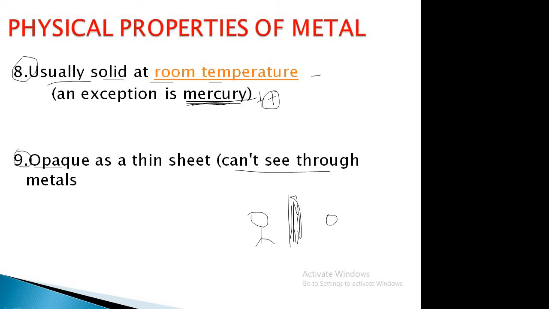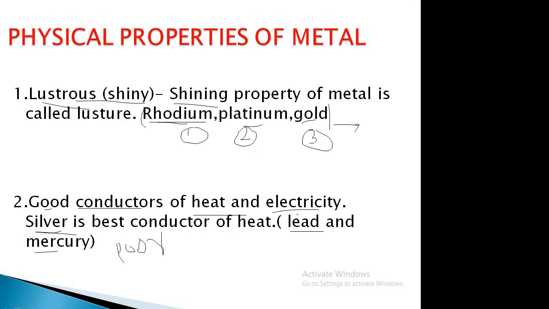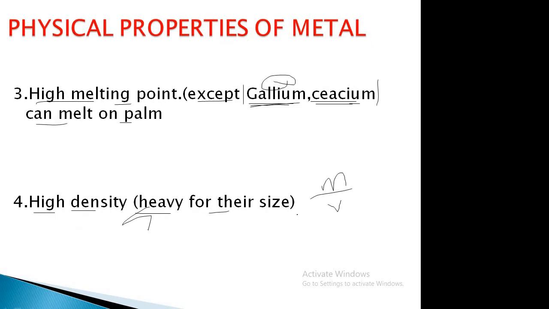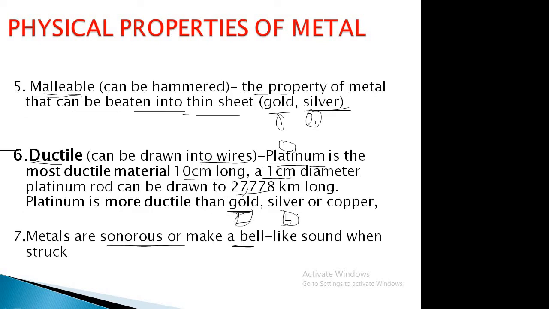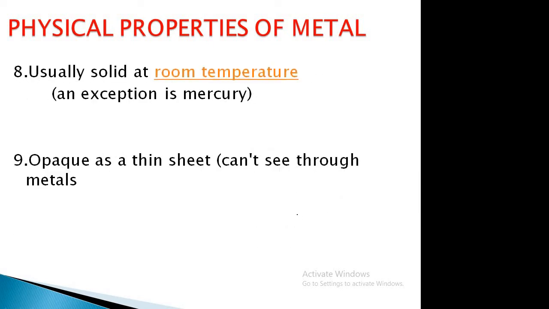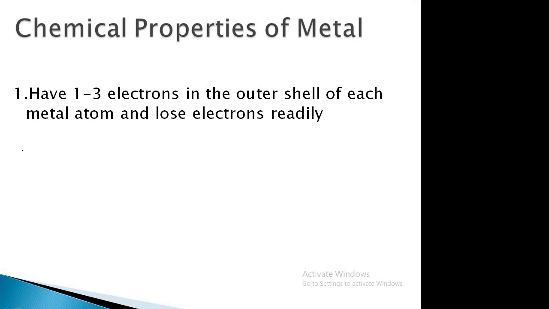So again I will show: the first one is lustrous. Second, metals are good conductors of heat and electricity. Third, they have a high melting point except gallium and cesium. They have high density. Then they are malleable, ductile, sonorous, usually solid except mercury, and the last one is opaque.